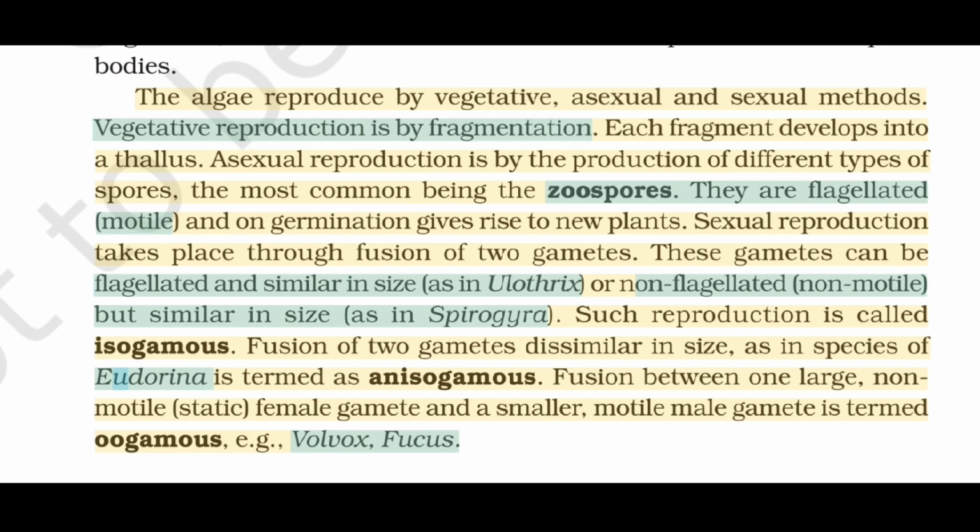These gametes can be flagellated and similar in size, as in Ulothrix, or non-flagellated, non-motile, but similar in size, as in Spirogyra. Such reproduction is called isogamous. Fusion of two gametes dissimilar in size, as in species of Eudorina, is termed as anisogamous. Fusion between one large, non-motile, static female gamete and a smaller, motile male gamete is termed oogamous, for example, Volvox, Fucus.